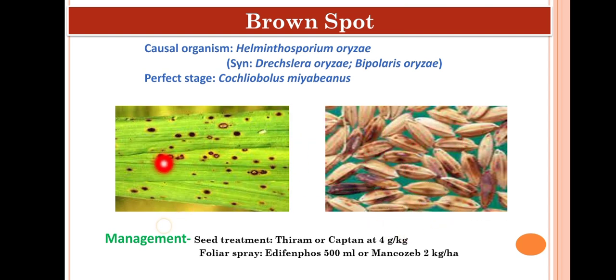This disease generally occurs from seedling to the milky stage. Then about the causal organism. The causal organism is Helminthosporium oryzae, which is also named as Drechslera oryzae or Bipolaris oryzae. This is the conidial stage or the imperfect stage, whereas the perfect stage is Cochliobolus miyabeanus.